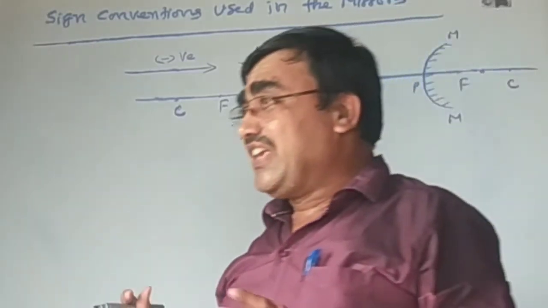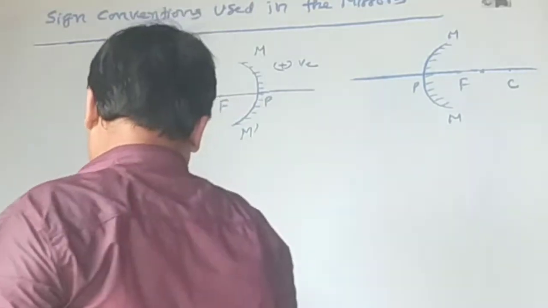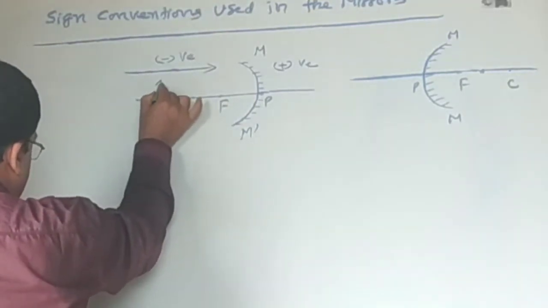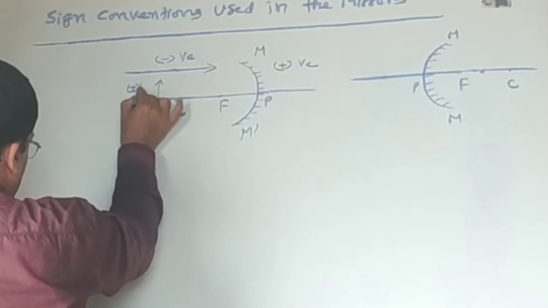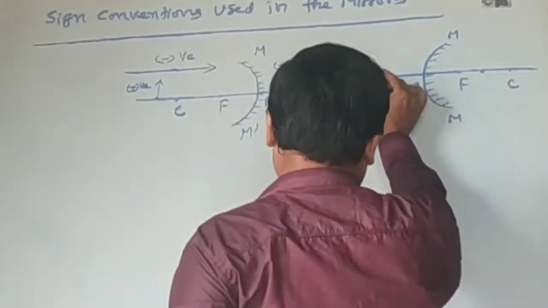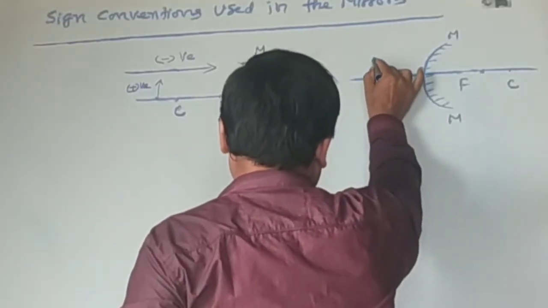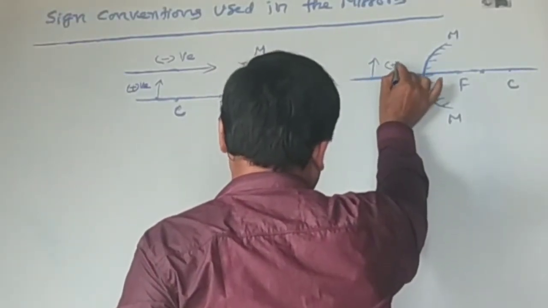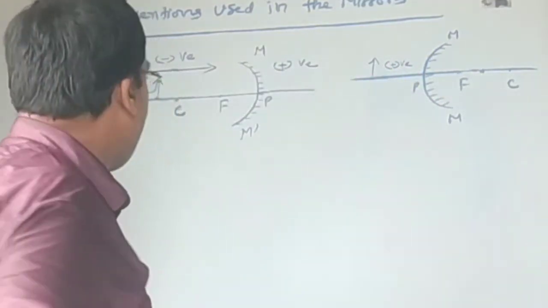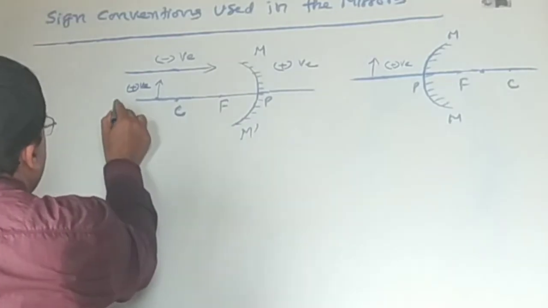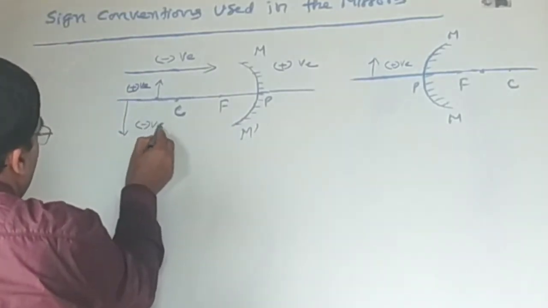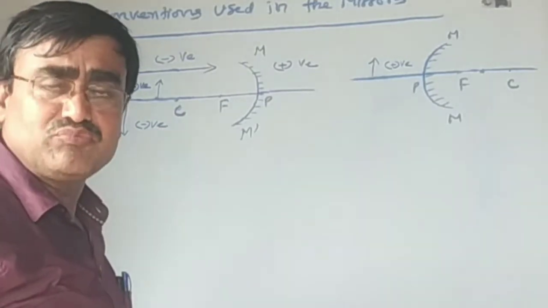If the image is formed perpendicularly upward, then it is assumed to be positive. If the image is formed perpendicularly downward, then it is assumed to be negative.